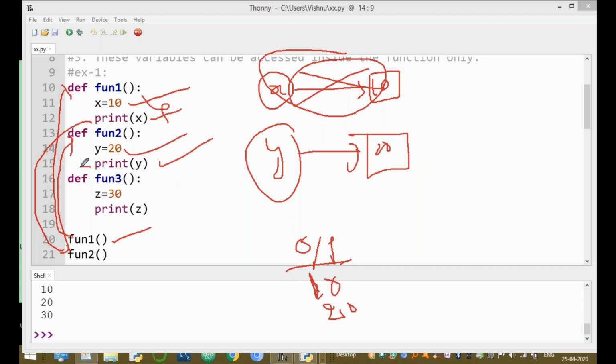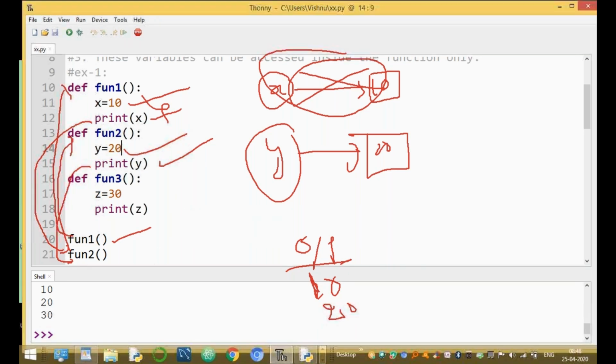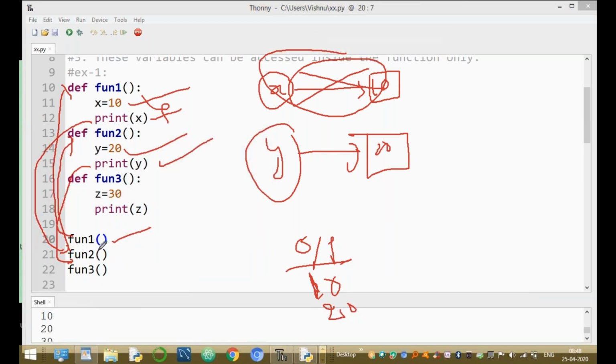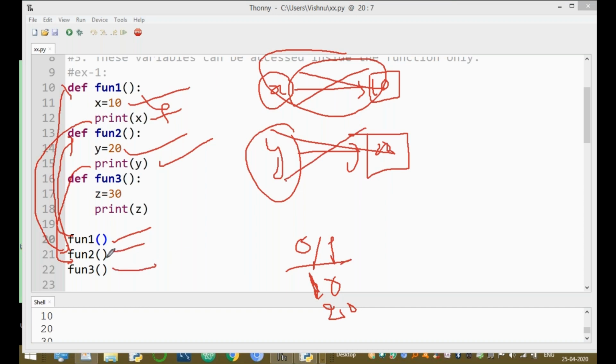After exit from the subprogram to the main program, the main program is calling fun3. Immediately after exit from fun2, that variable is destroyed and fun3 is called. Now fun3 is executed. Immediately z is a variable, allocated memory and assigned the value 30.